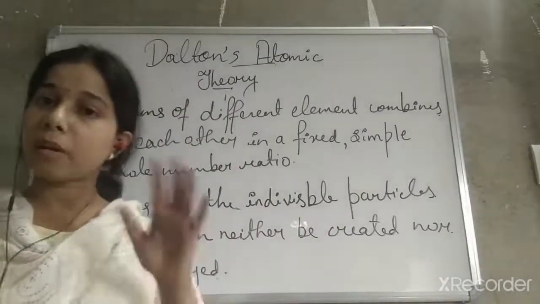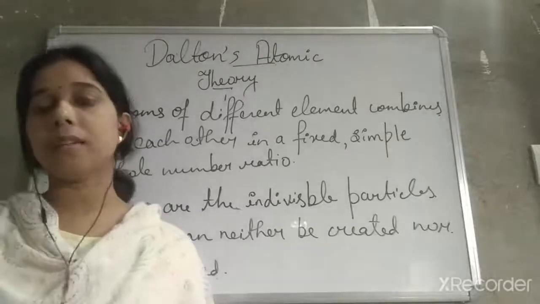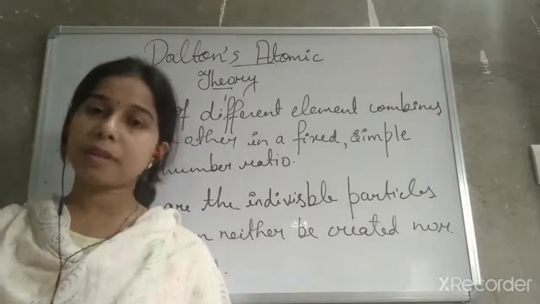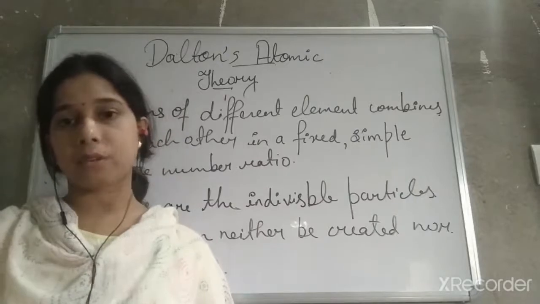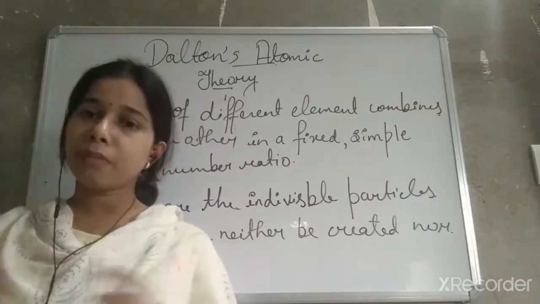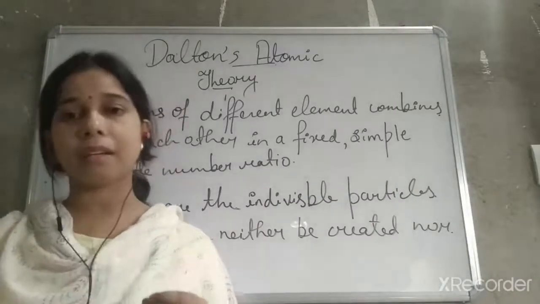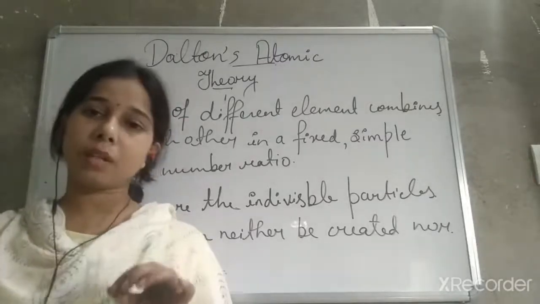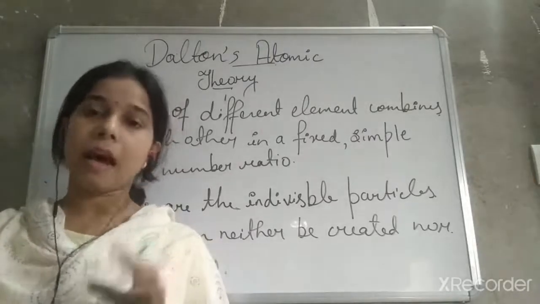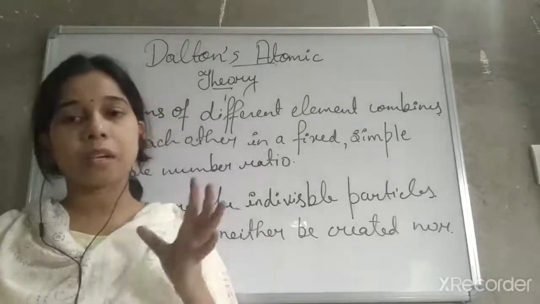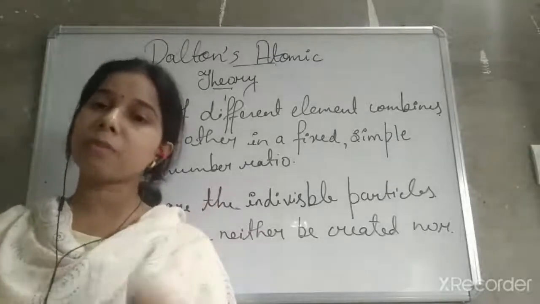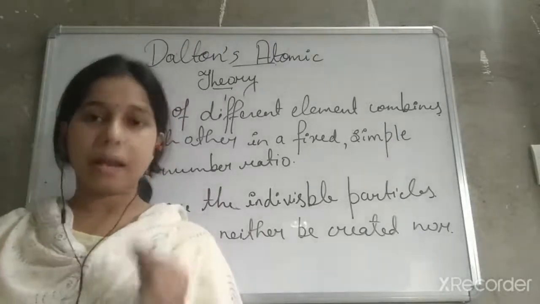So let me remind you of Dalton's atomic theory postulates again. The first postulate: all the matter present around us, when we divide it, we find that it is made up of a very small particle, known as the atom.